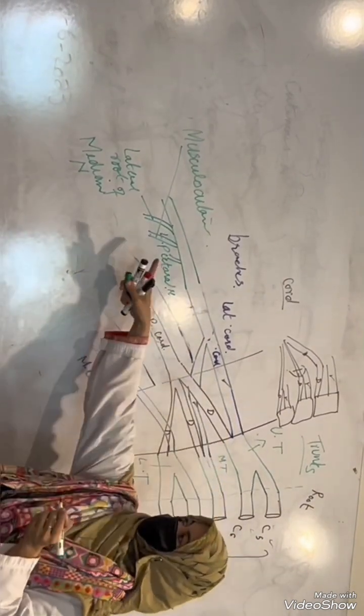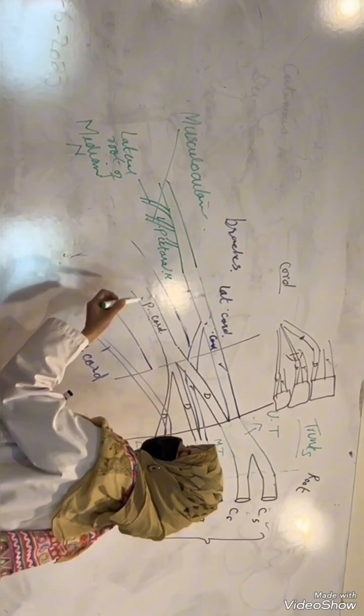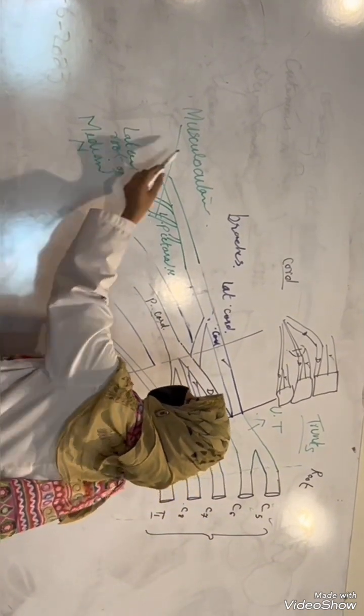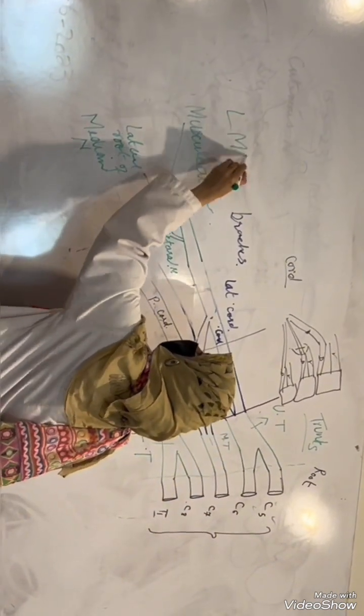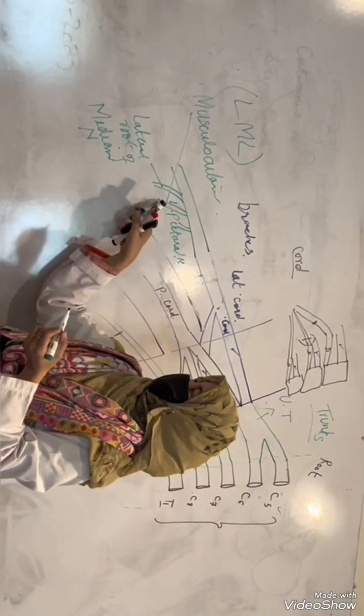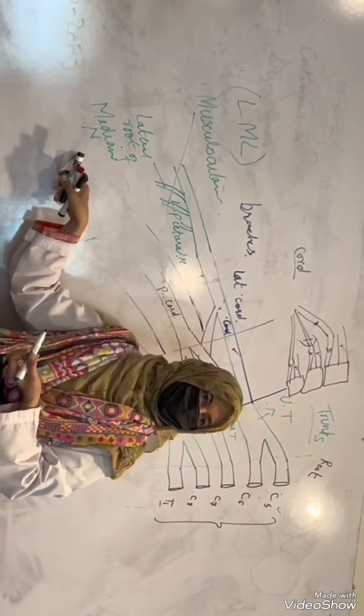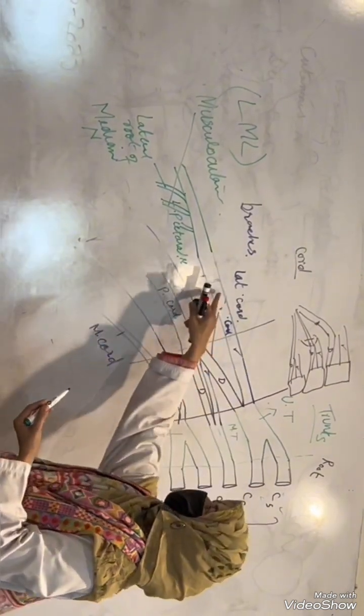So there are the 3 branches coming from the lateral cord. You can make the initial mnemonic LML. LML. Lateral pectoral, musculocutaneous in the middle, you would say, and lateral root of median nerve. Is it clear? These 3 are coming from the lateral cord.